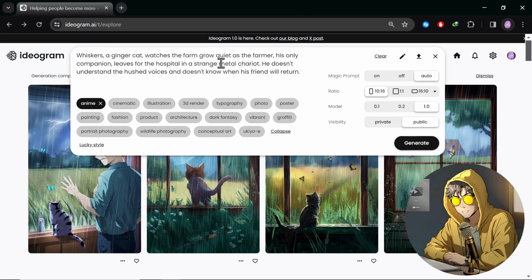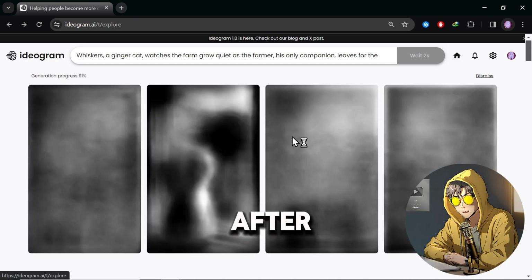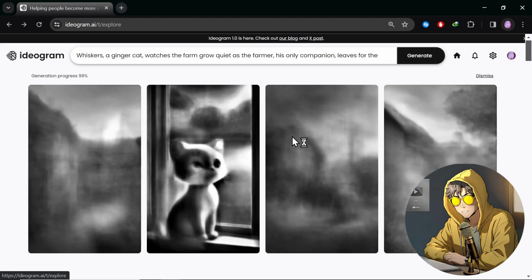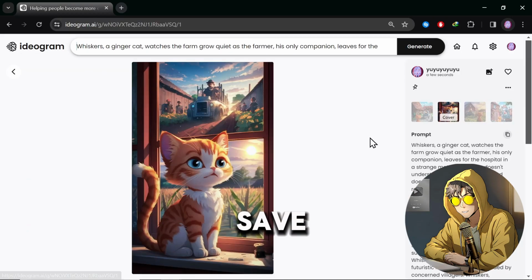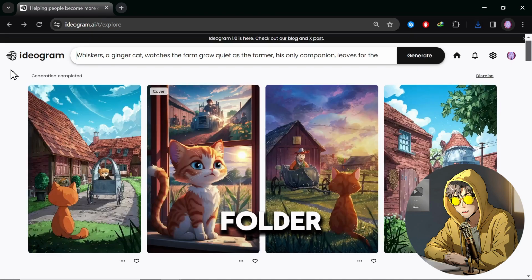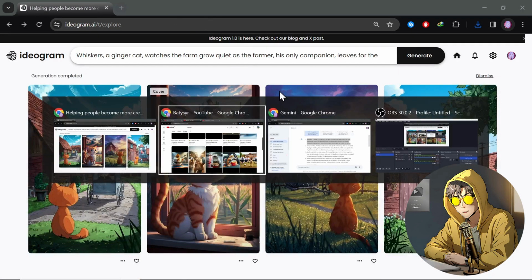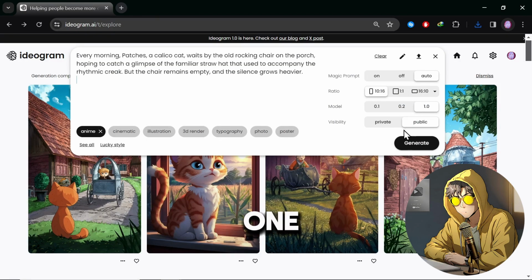So let's create images. This website can create images in 4 variants, and you can use all 4 variants or just the one variant you like most. After some seconds it creates the images and you can download them in high quality. Whichever one you like the most, you can simply click on it and save it to your desktop or any other folder you want. Then copy and paste all the prompts one by one.